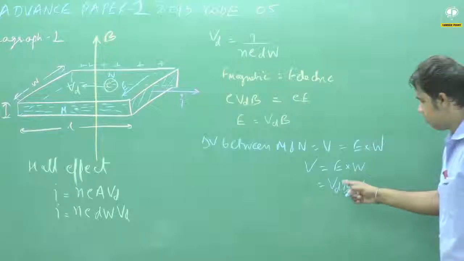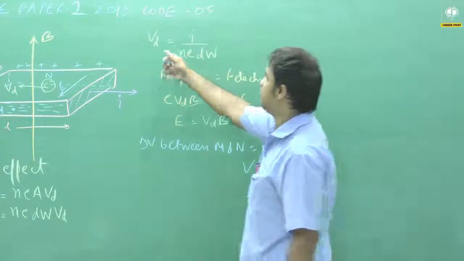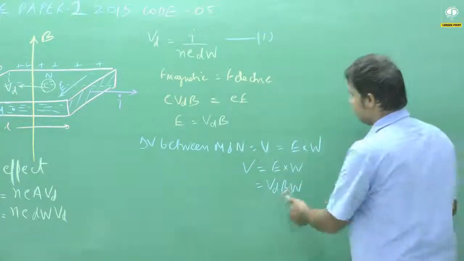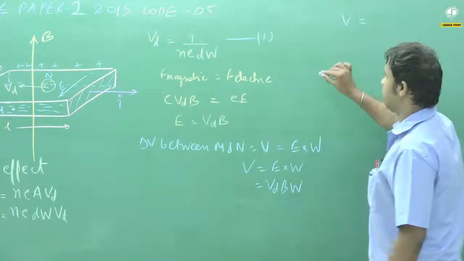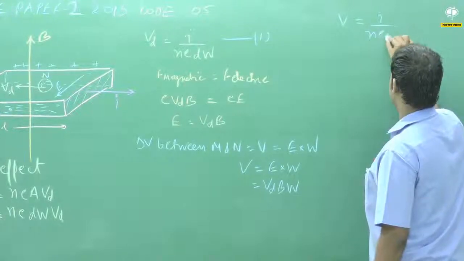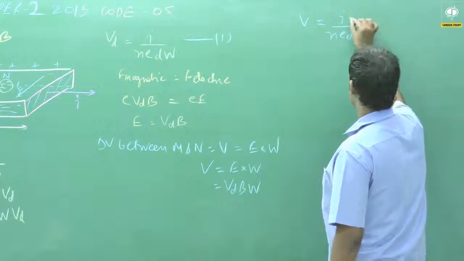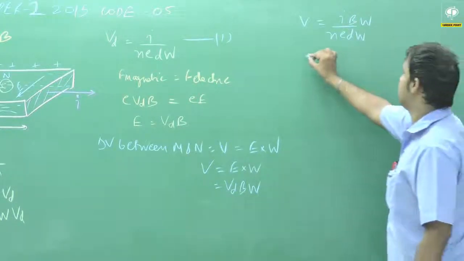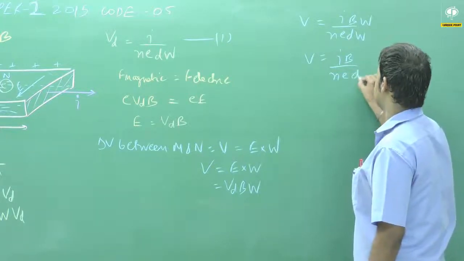I told you we need Vd. This time we need Vd, and we have already calculated Vd from this equation. So from equation 1 you put Vd here. When you put Vd here, you get V = I W upon n e D W. On the upper side we put B and W. You can see W gets cancelled out and V will be I B upon n e D.